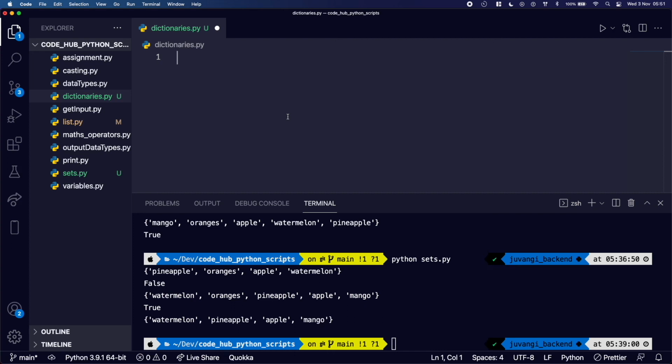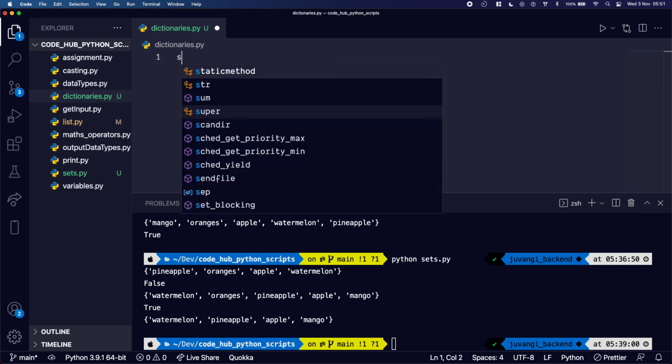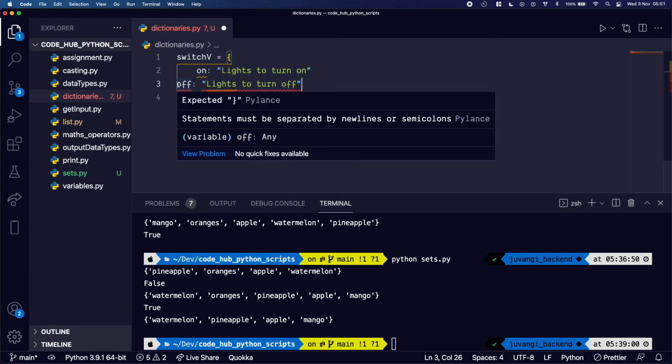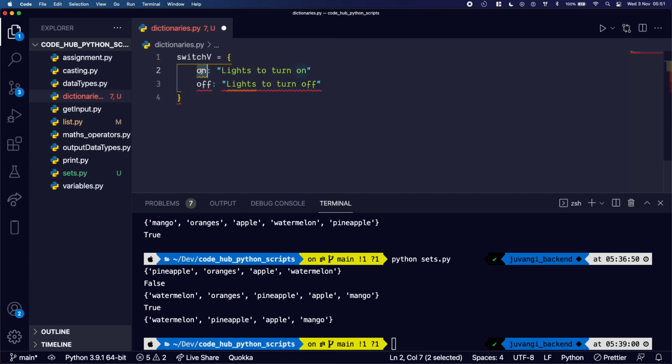So I'm going to have a variable in respect to our turning on lights. I'm going to call it switch v. That's called the switch variable, and we're going to use the curly braces. This time it's going to have the key value pairs. Now everything would be in quotes, as you can see here.